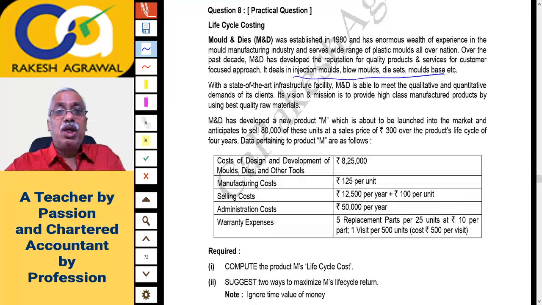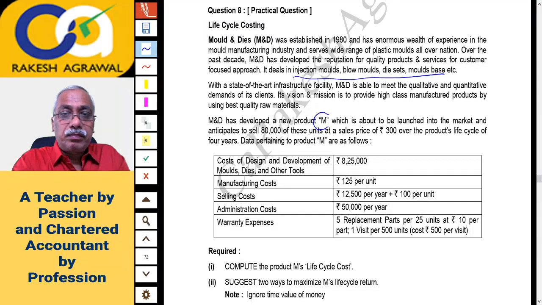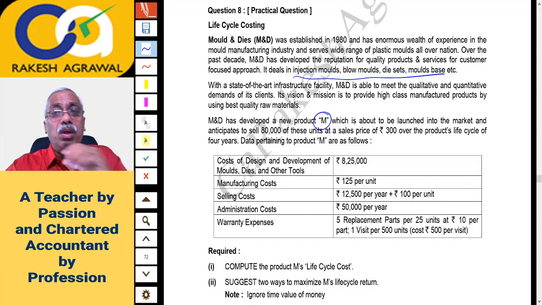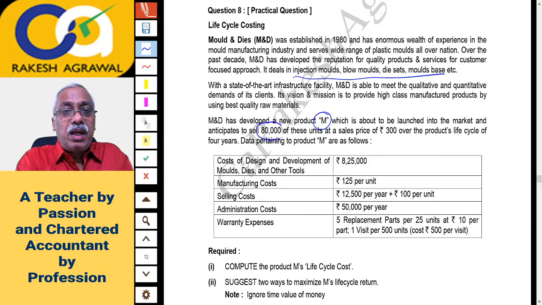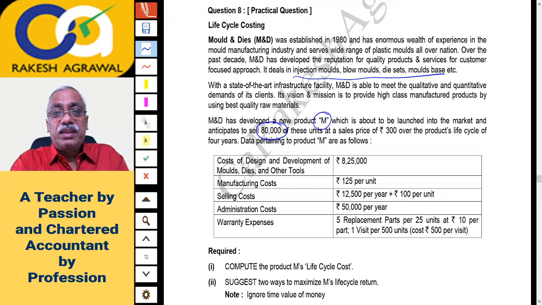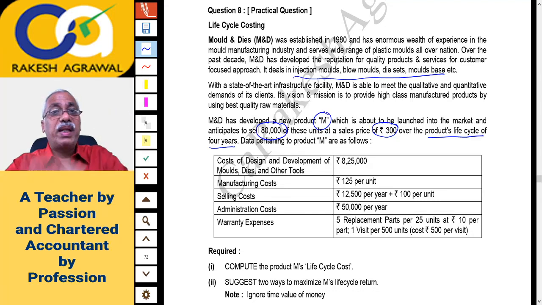M&D has developed a new product, M, which is about to be launched into the market and anticipates to sell 80,000 of these units at a sales price of rupees 300 over the product life cycle of 4 years. Please remember, these 80,000 units you will sell not in 1 year but over 4 years, over the entire life cycle of the product. So the life cycle of the new product M is 4 years and the selling price is 300. Data pertaining to product M are as follows.